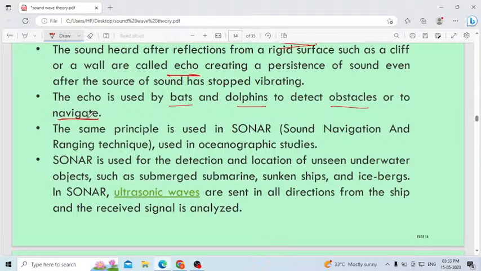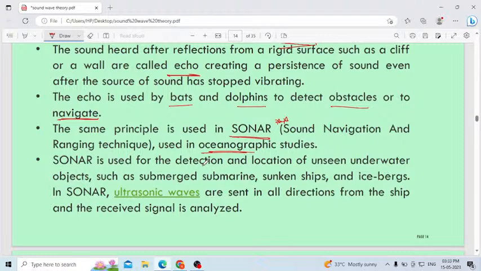The same principle is used in sonar. This is very important. They will ask the abbreviation in the exam: sound navigation and ranging technique. Sonar is nothing but sound navigation and ranging technique used in oceanographic studies. Under the ocean we have so many objects, living things, non-living things, everything.